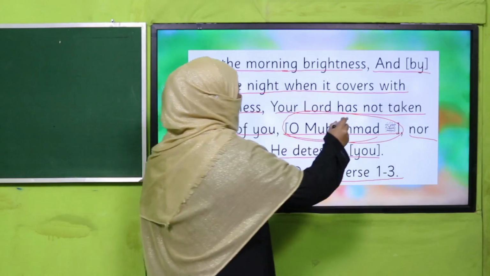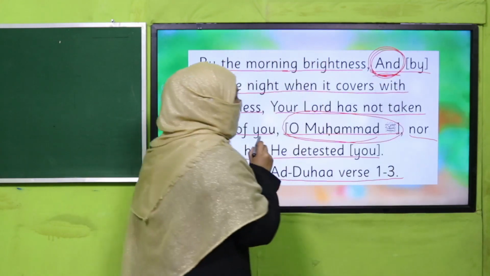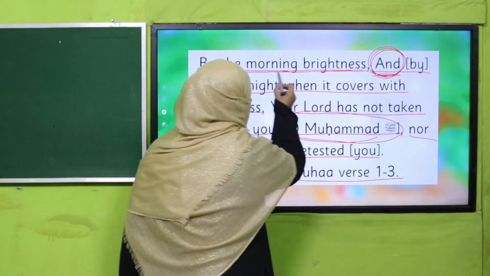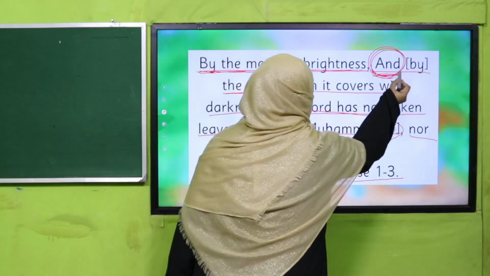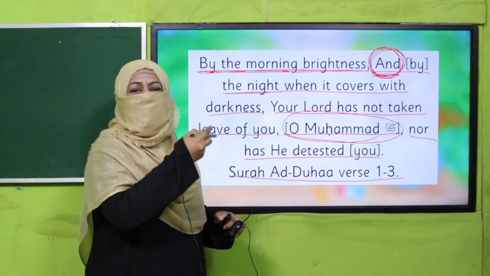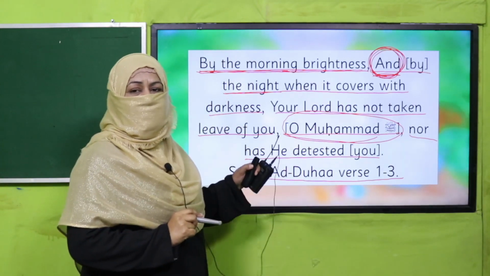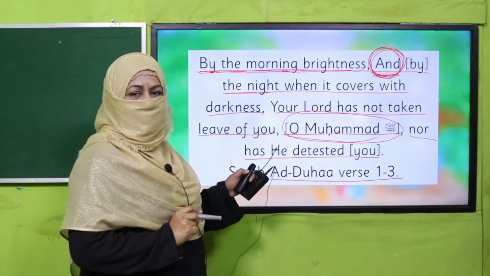And now, my dear students, look at this word and. Why have we used and over here? Because the talk is going on, one thing has been mentioned and the other is coming. That's why and has been used to add another part in the sentence. So this is how we choose different joining words in a sentence for making a sentence appropriate.